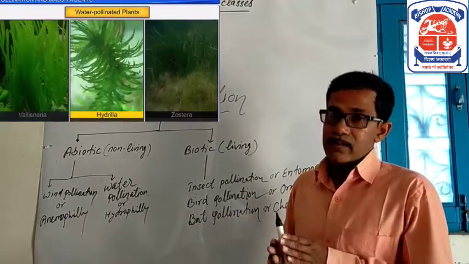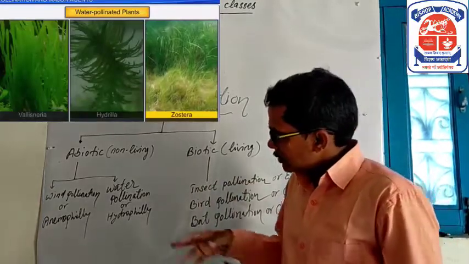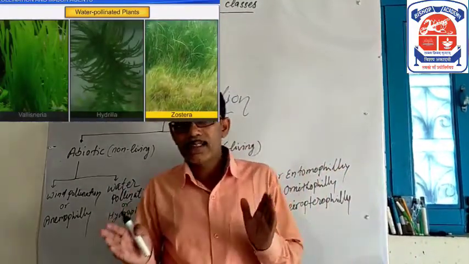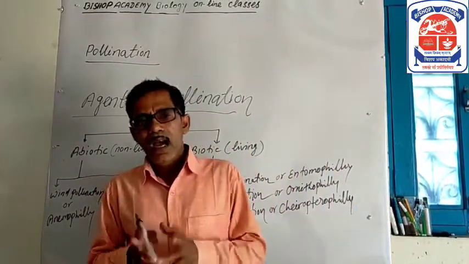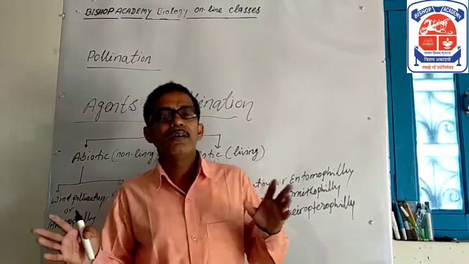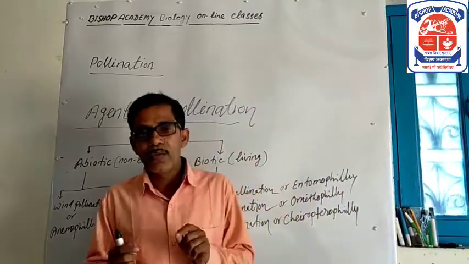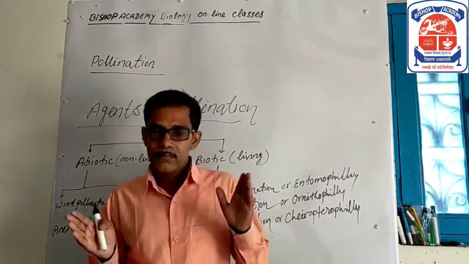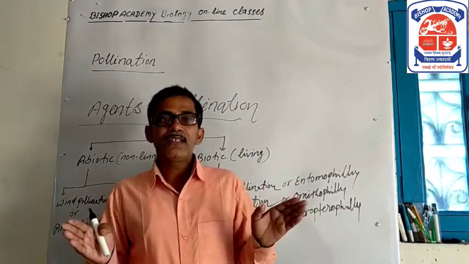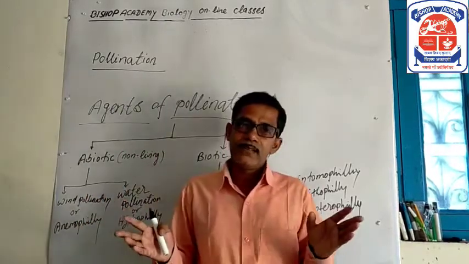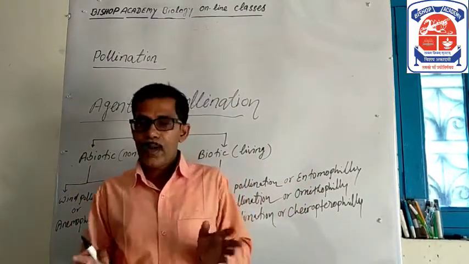Transfer of pollen grain from anther to stigma by the medium of water is called water pollination. Pollination by water is quite rare in flowering plants and is limited to about 30 genera, mostly monocotyledons. It is found in lower plant groups such as the algae, bryophytes, and pteridophytes. Their distribution is limited because of the need for water to transport their pollen.